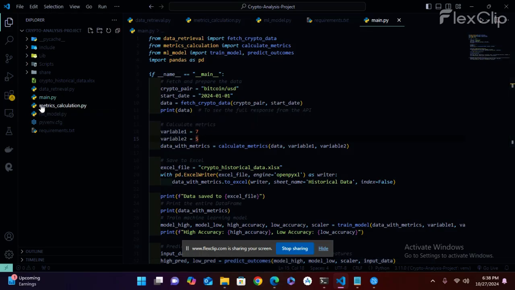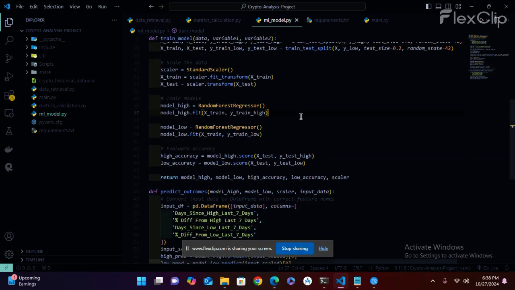And then this is a machine learning project, with ML modules for machine learning models.